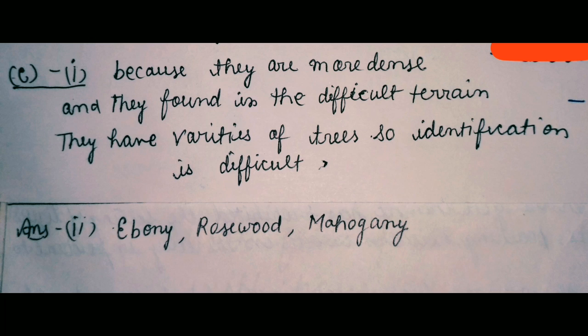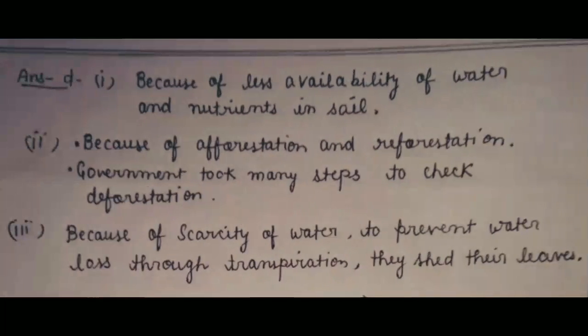Next question, two trees related to tropical evergreen forest: ebony, rosewood, mahogany, sisso. These are the major important trees. Next, briefly explain. The trees in the tropical forest have stunted growth because of less availability of water in that type of forest area, and their soil has less nutrient content.